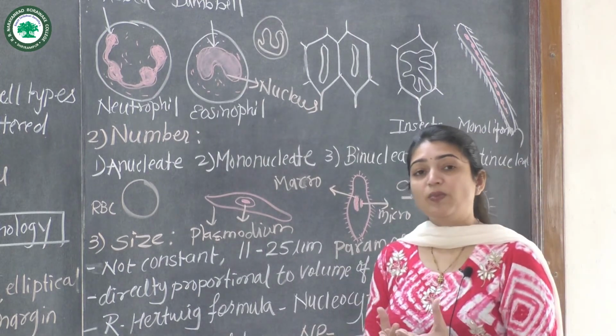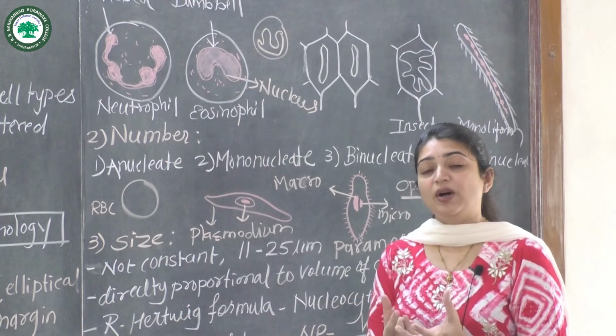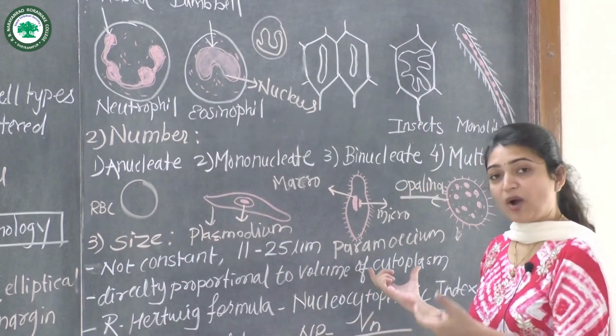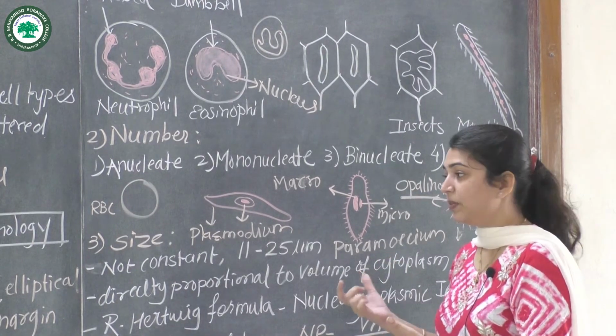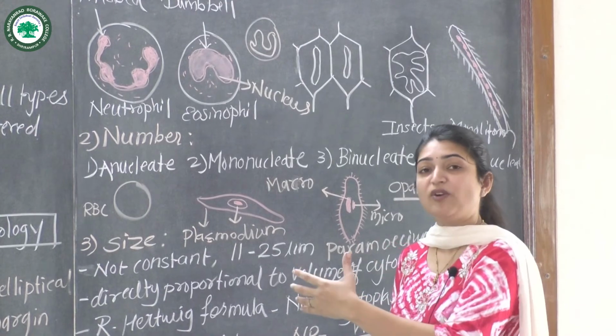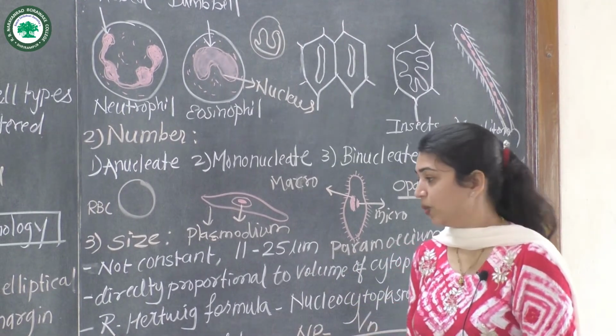If there is more cytoplasm or the cell is larger, the size of the nucleus depends on the volume of cytoplasm. The more the volume of the cytoplasm, the more the size of the nucleus.